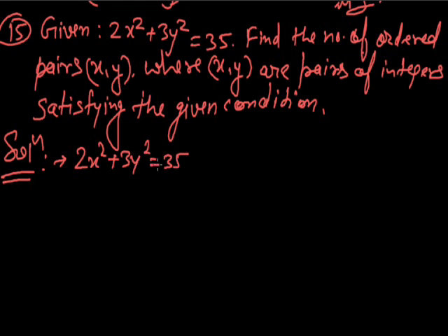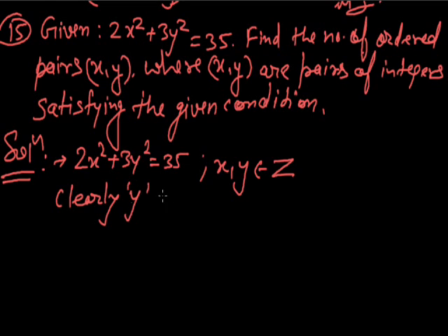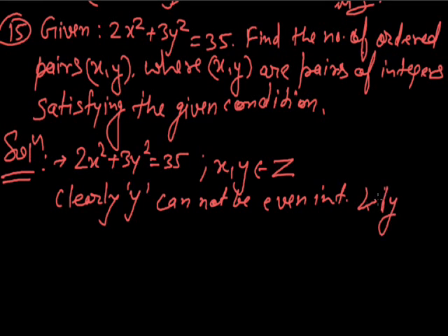x, y belongs to integers. Clearly we can see that y cannot be an even integer, and mod of y is less than or equal to 3. That means the value of y lies between minus 3 and 3, because 2x square is always an even number, so 3y square will always be an odd number and y should always be an odd number.